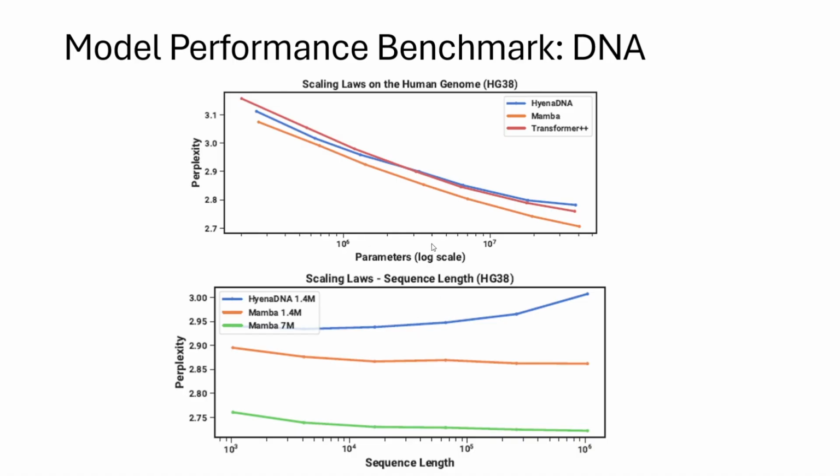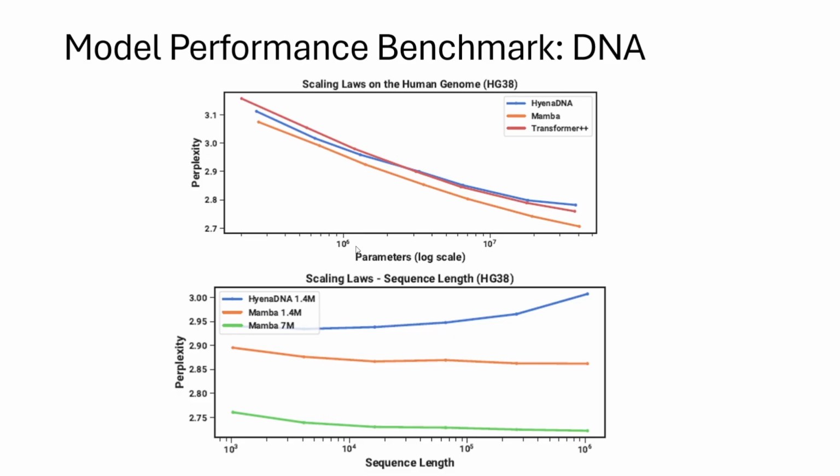The model performance benchmark for the DNA test, the top shows the performance improvements of Mamba over the Transformer++ and Hyena DNA models. This top chart shows how the models perform as we increase the model size.